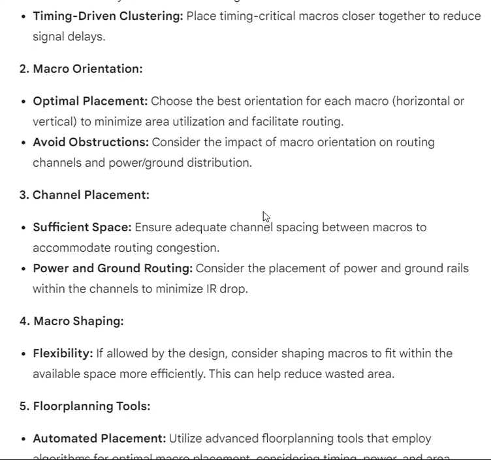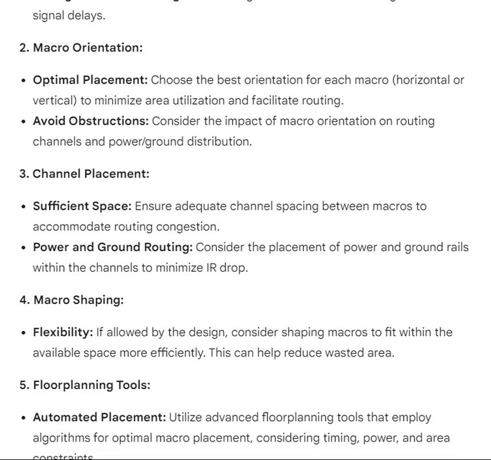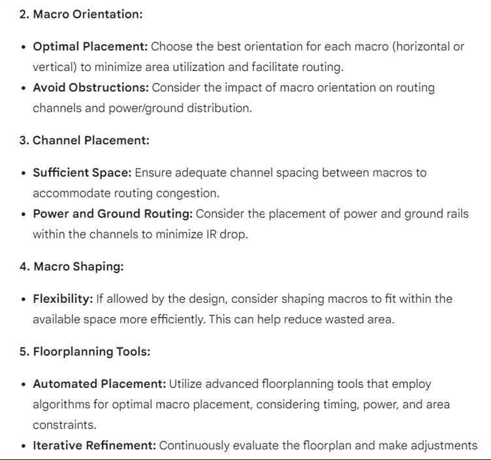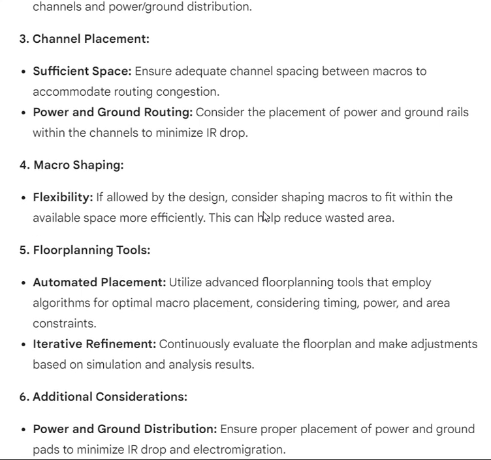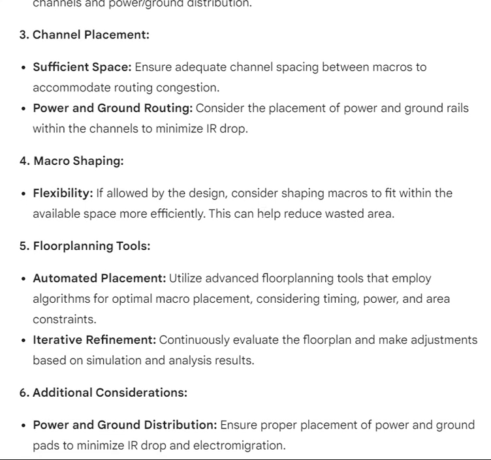3. Channel placement. Sufficient space. Ensure adequate channel spacing between macros to accommodate routing congestion. Power and ground routing. Consider the placement of power and ground rails within the channels to minimize IR drop. 4. Macro shaping. Flexibility. If allowed by the design, consider shaping macros to fit within the available space more efficiently. This can help reduce wasted area.